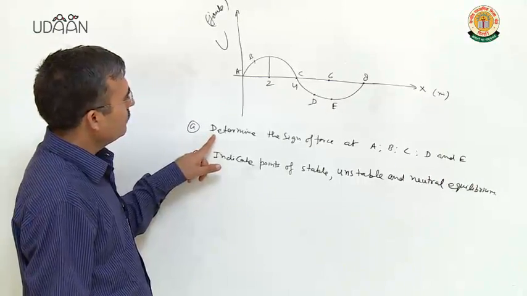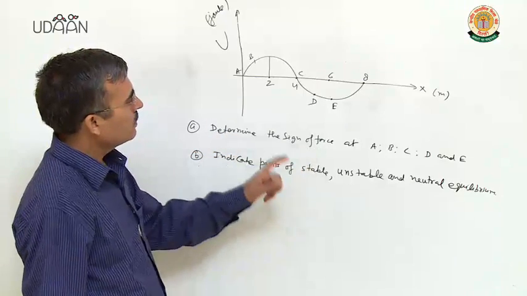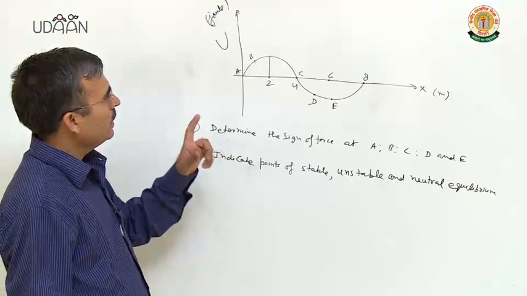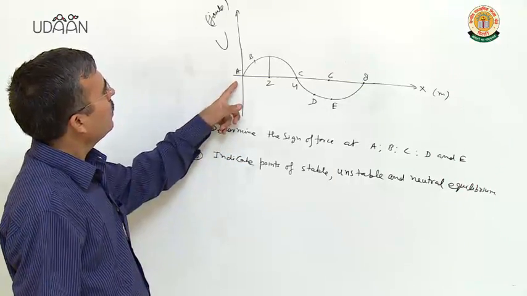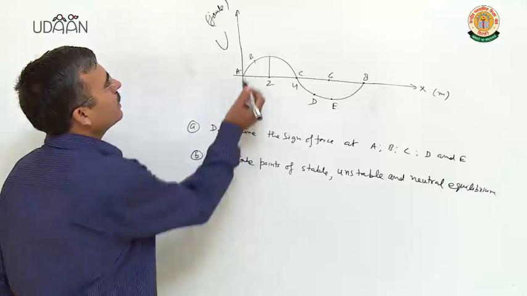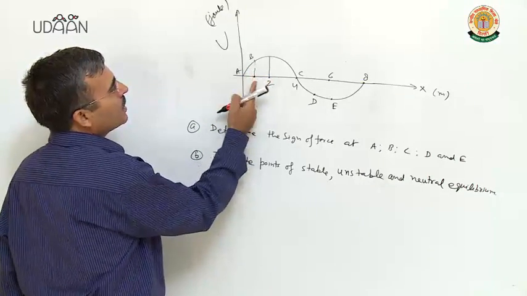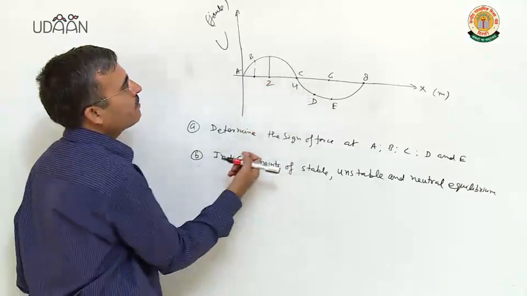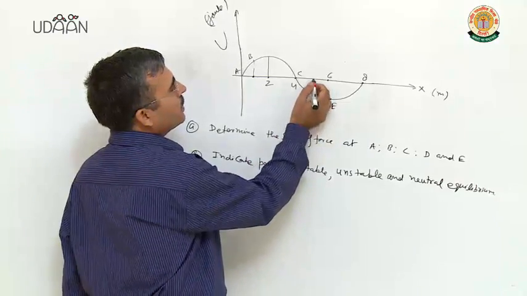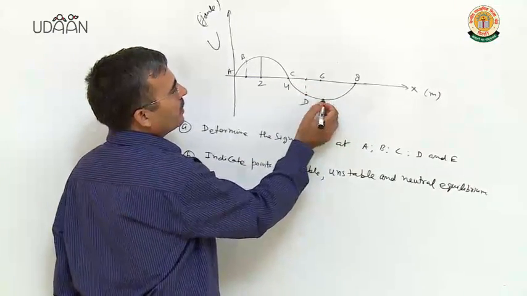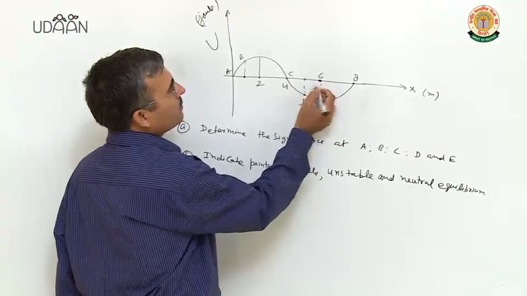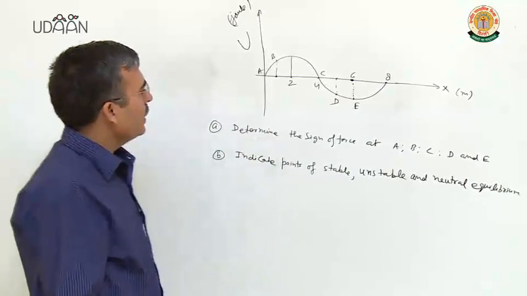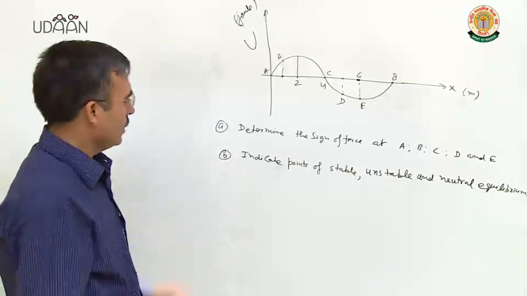You have to find the sign of the force acting on the body when the body is at the position of A, at the position of B. B means the body is here, at C that is 4 meter away, at point D, and at E the body position is 6 meter, like this. Let us find the sign of the force acting on the body.